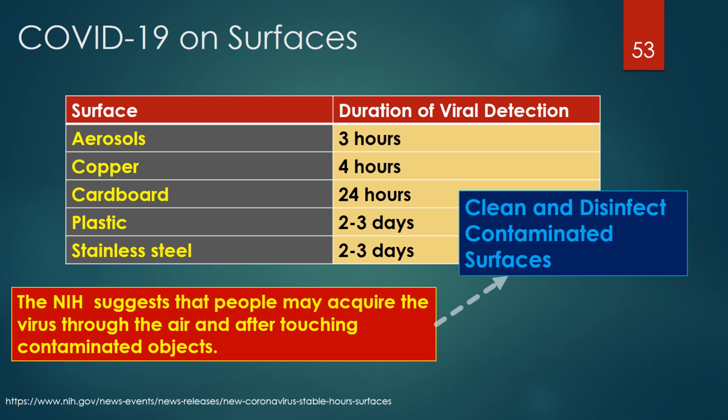According to a new study from the National Institutes of Health, CDC, UCLA, and Princeton University, scientists in the New England Journal of Medicine report that severe acute respiratory syndrome coronavirus 2, SARS-CoV-2, or the COVID-19 virus, was detectable in aerosols for up to 3 hours. It was also detectable for up to 4 hours on copper, 24 hours on cardboard, and up to 2 to 3 days on plastic and stainless steel.